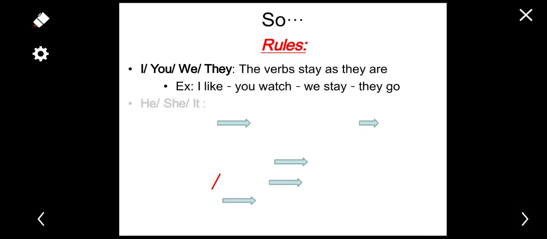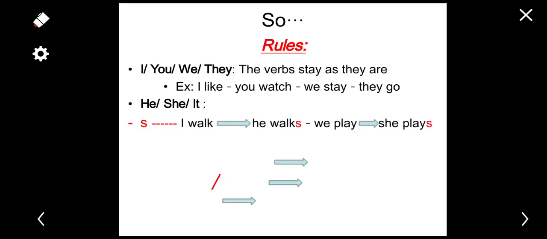But in the third person singular, when we have he, she, it, there are some changes. Sometimes we add s, okay? So when do we add s? If we have the verb walk, we say I walk, he walks. We play, she plays. Okay?